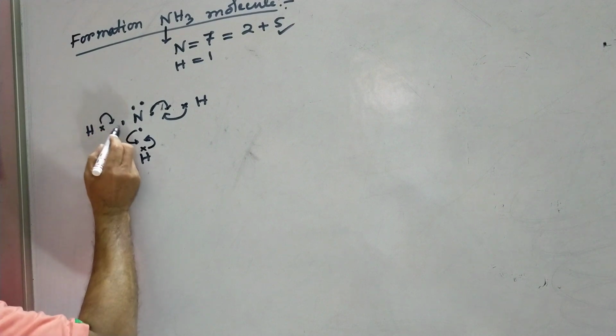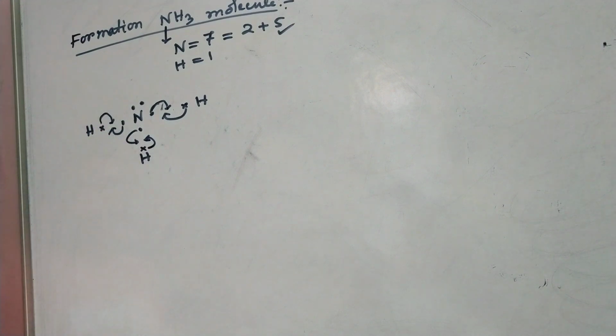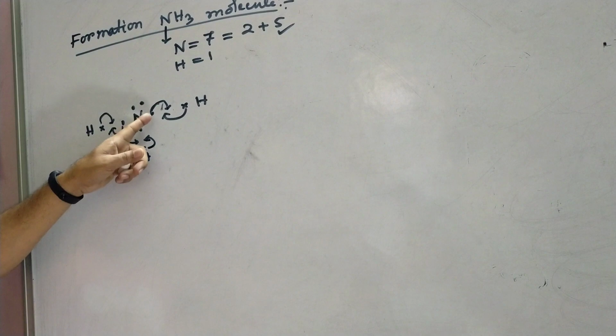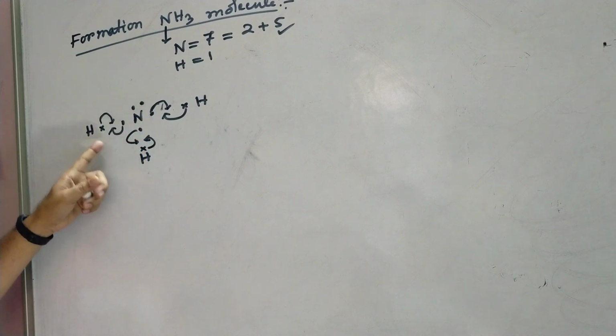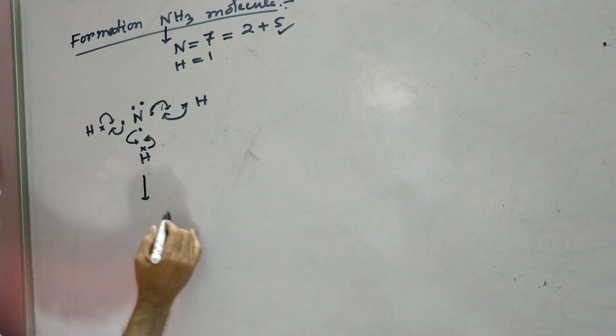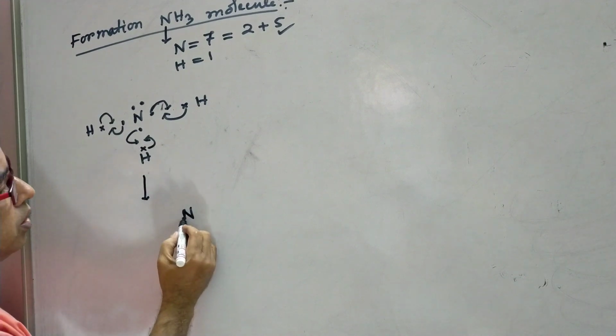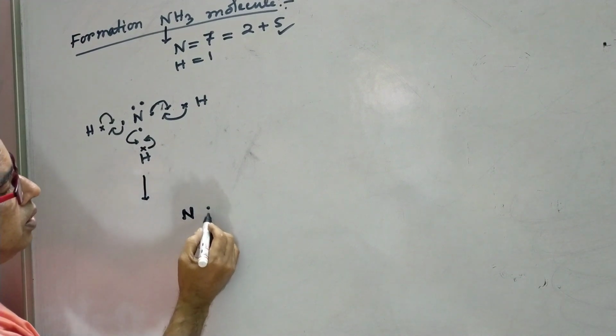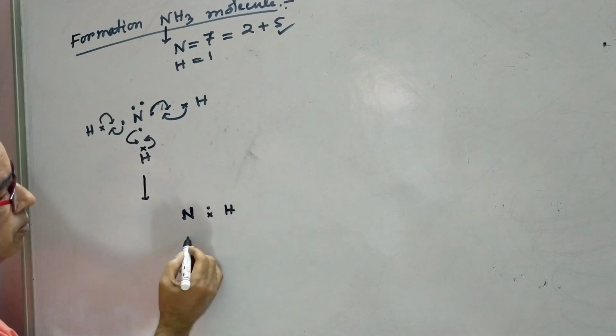These are the sharing of electrons. That is, how many electrons did the nitrogen atom share? 1, 2, 3 with 3 hydrogen atoms. Now we can represent this like this: this is the nitrogen. These are the shared pairs of electrons.